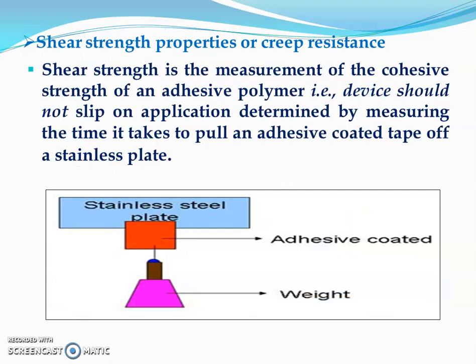Shear stress properties, also called creep resistance. Shear strength is the measurement of the cohesive strength of an adhesive polymer, that is, the device should not slip on application. It is determined by measuring the time it takes to pull an adhesive coated tape off a stainless steel plate.